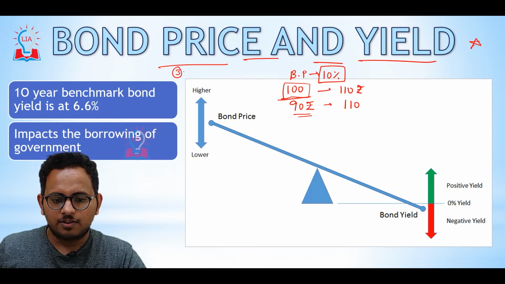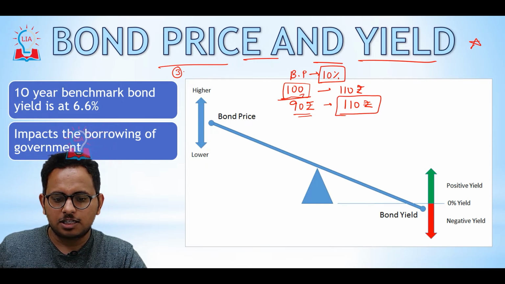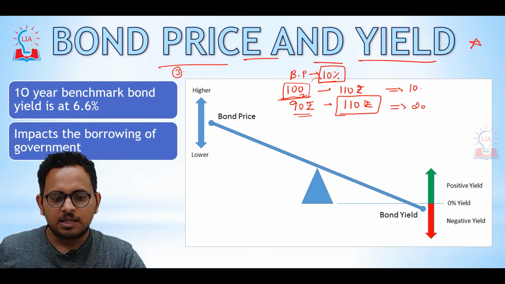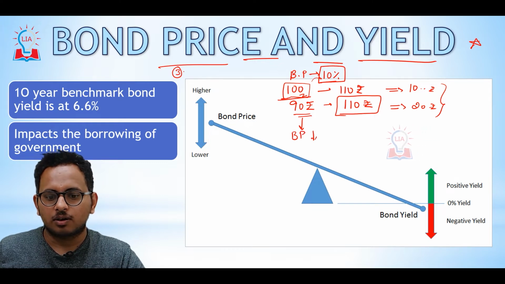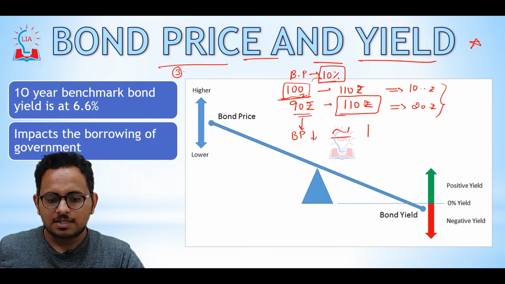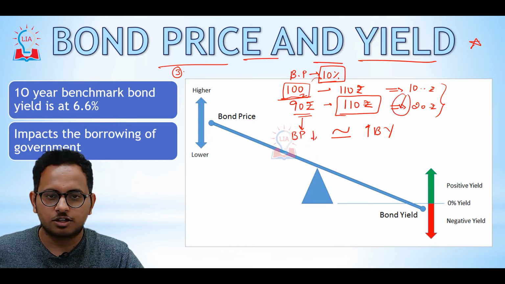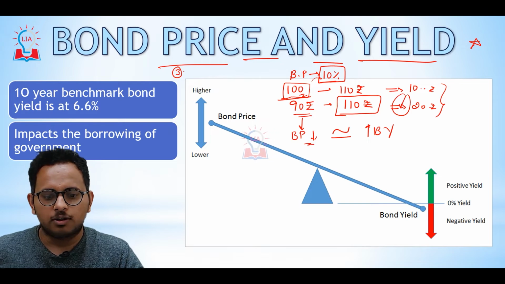So in the first case, the bond yield was 10 rupees, and in the second case, the bond yield is 20 rupees. See here, the bond price reduced from 100 to 90. This resulted in an increase in bond yield from 10 to 20. Okay, bond price reduced and bond yield increased. So this has an inverse relationship. Bond price and bond yield have an inverse relationship between them. This is what we can conclude from this discussion.